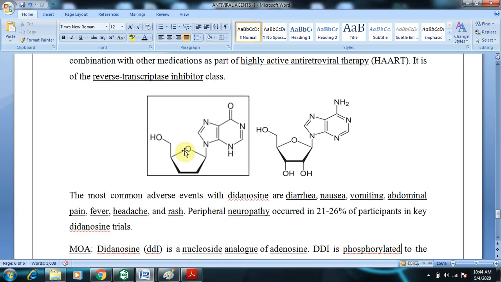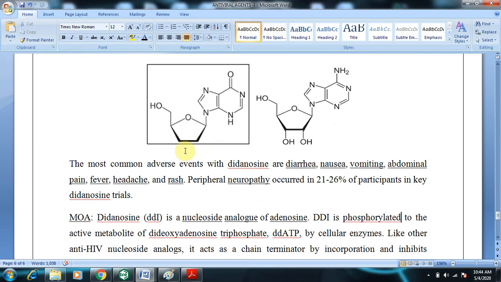Coming to its mechanism of action, you can clearly see it is an analog of adenosine. Adenosine belongs to the purine class. You have a pyrimidine ring fused to an imidazole ring, and this nitrogen is attached to a ribose sugar. You have an NH2 group. Here, this drug resembles adenosine. The only difference is that the amine is replaced with a keto group, and the two prominent OH groups are missing.